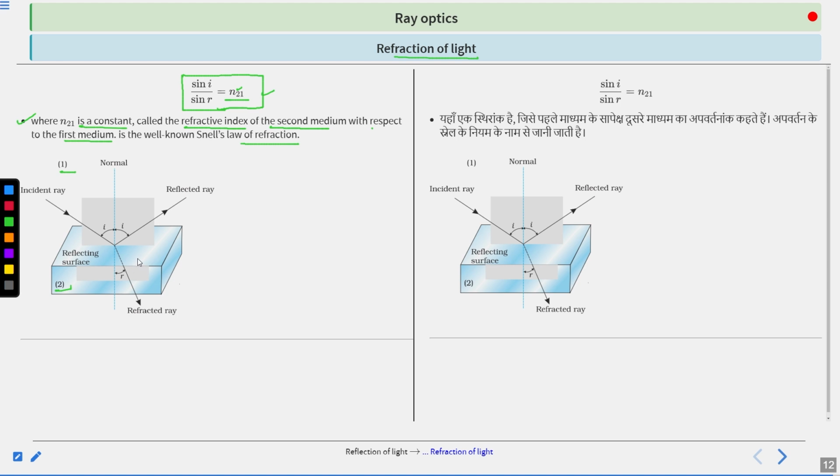And for the exams, Snell's law is important. This is very important from the exam point of view.